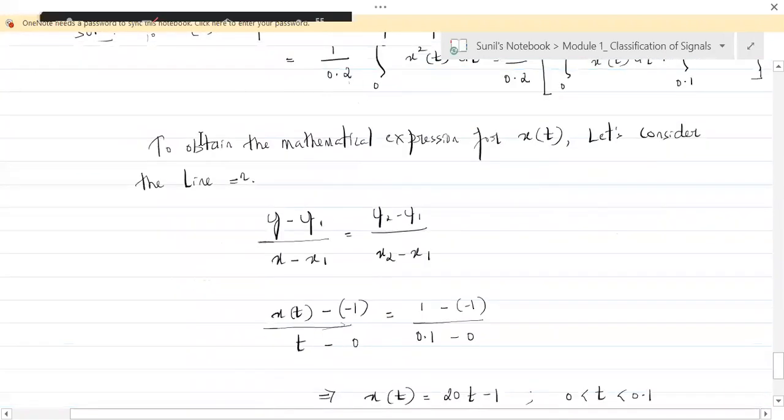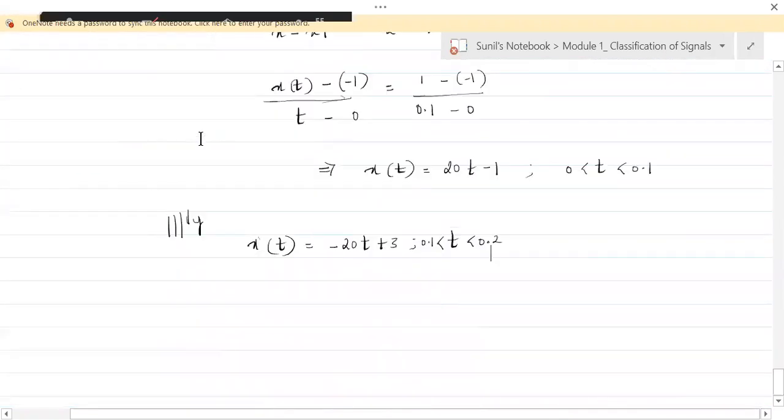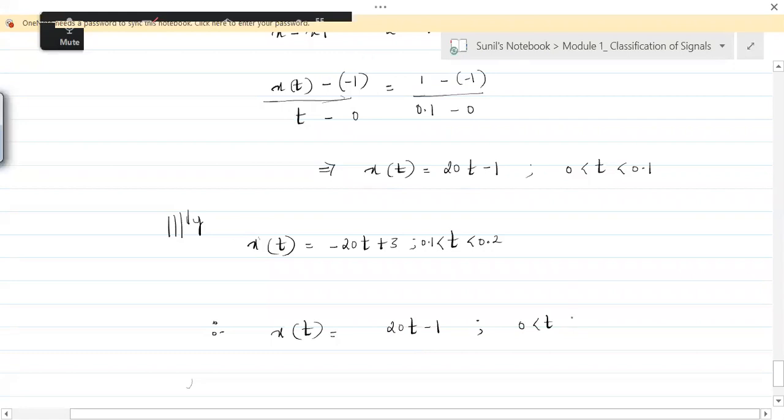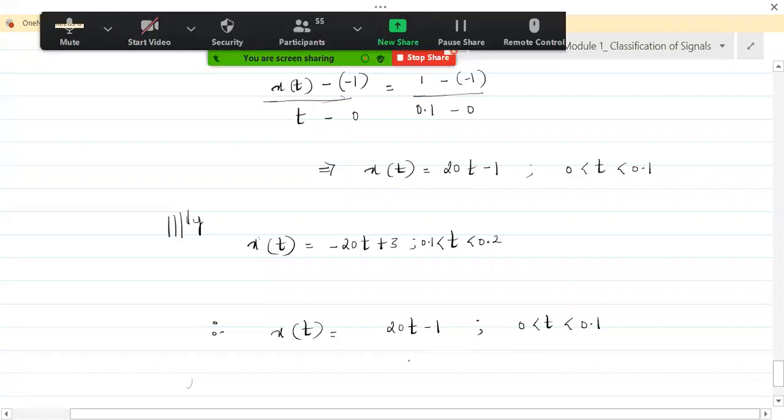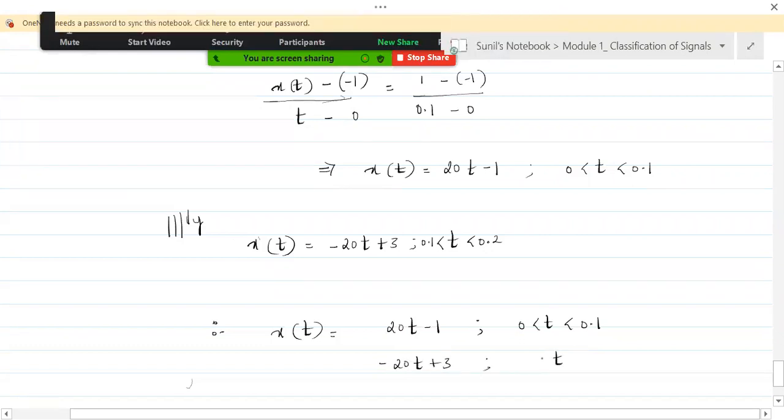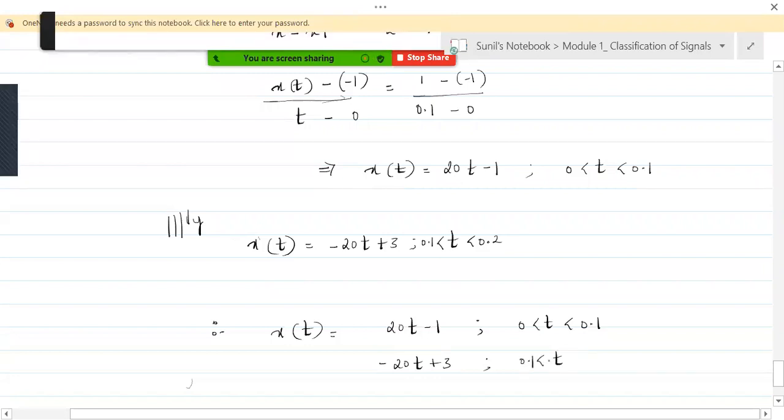Therefore, the equation for x of t can be written as 20t minus 1 for t greater than 0 and less than 0.1, and minus 20t plus 3 for t greater than 0.1 and less than 0.2.